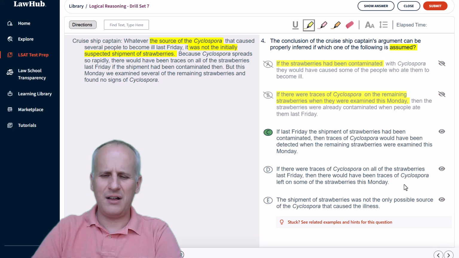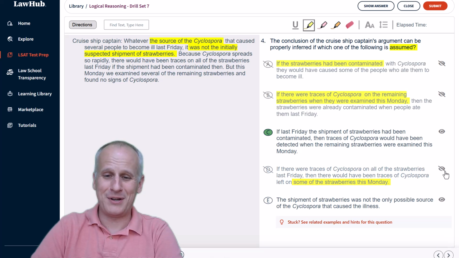If there were traces of Cyclospora on all of the strawberries last Friday, then there would have been traces of Cyclospora left on some of the strawberries this Monday. Well, first off, it spread so rapidly that they would have been traces on all of them if they'd been contaminated then. But then we've got some of the strawberries this Monday. It's a very subtle distinction, but it's not the same strawberries necessarily. It's remaining strawberries in C. D, it's not remaining. So those could be new strawberries. We don't know. So we can eliminate choice D for that very subtle distinction.